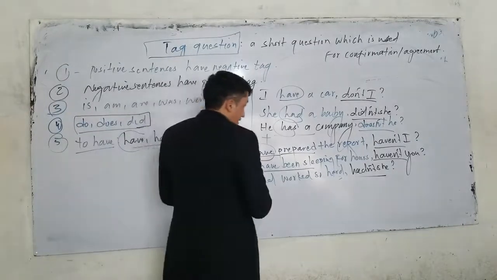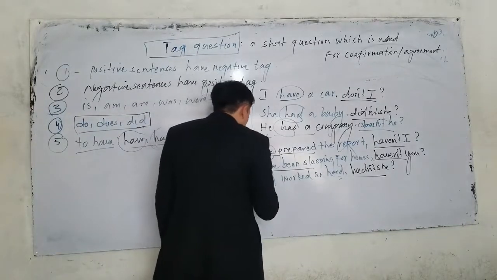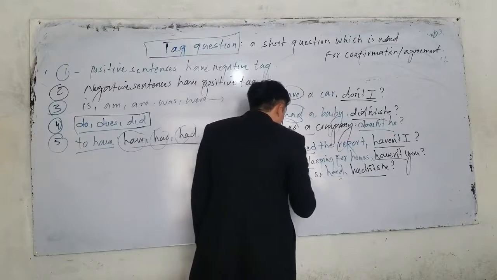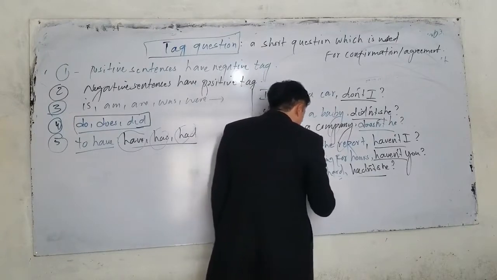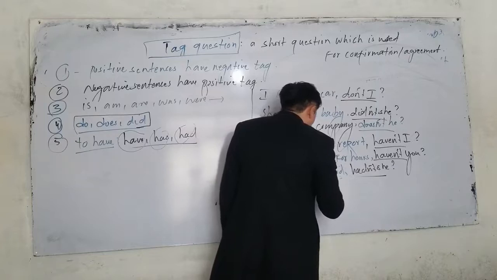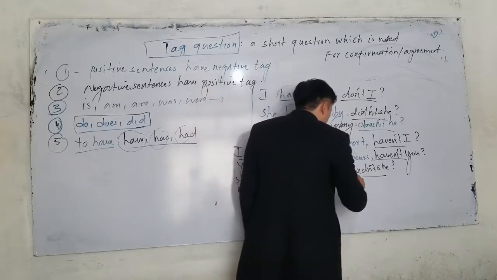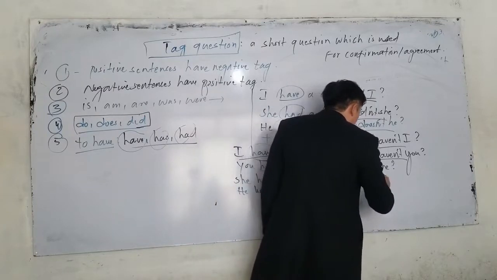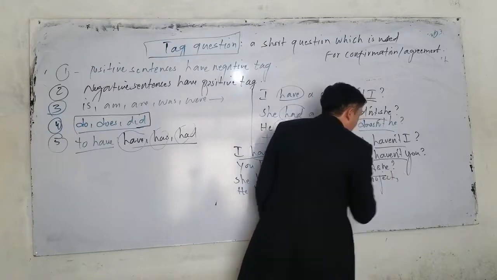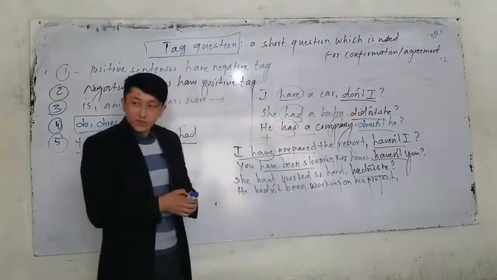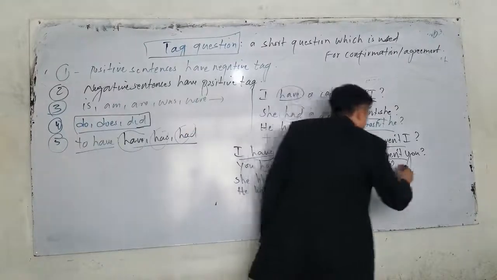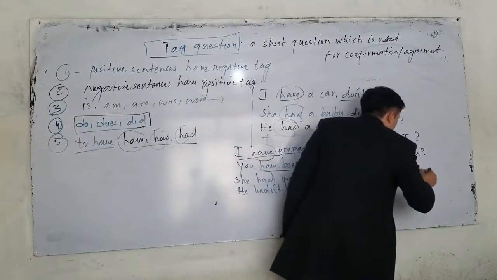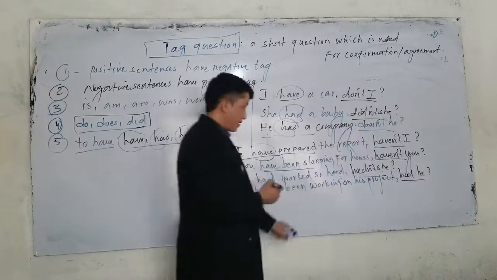Or if I have another one, the negative sentence, for example, he hadn't been working on his project. What is the tag? The tag question should be had he? Why had he? Because this is a negative sentence.